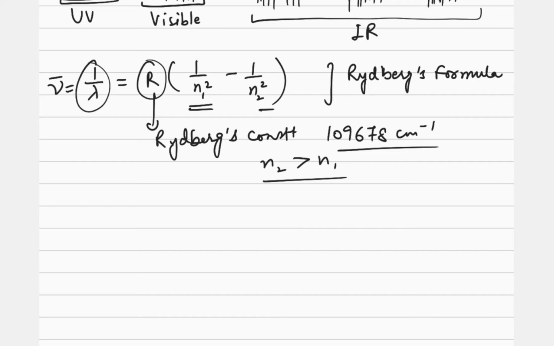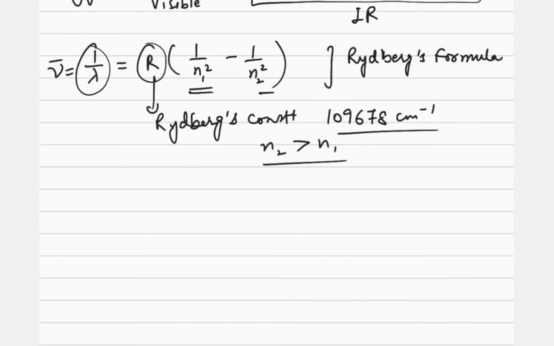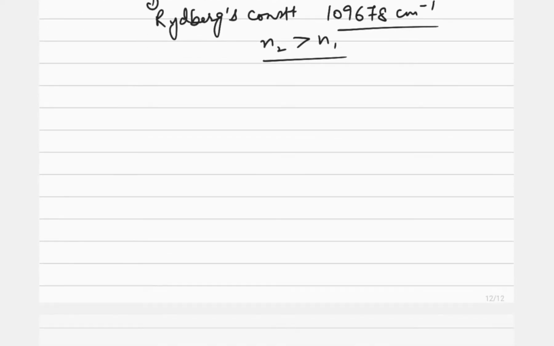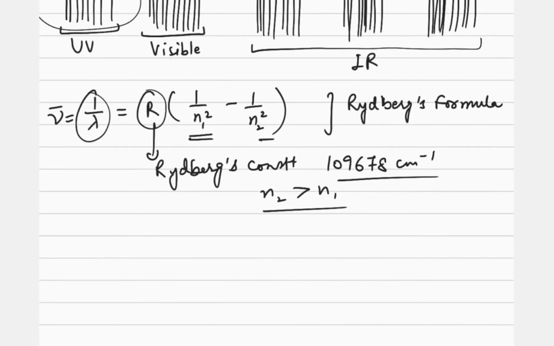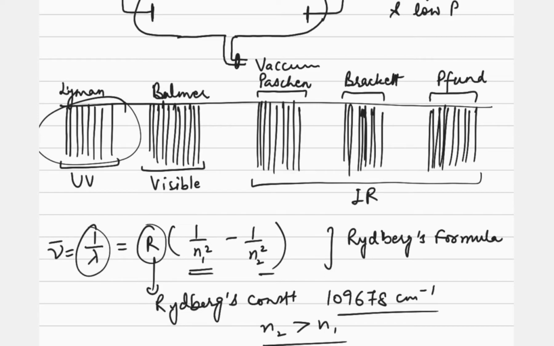Now one interesting thing we should always note down is that the value of n1 is fixed for each of the series. What does it mean? Before we go for anything else, we should understand how the transition is taking place. Transition means how the electrons are moving from higher to lower or lower to higher shells. That is what we will be talking about.